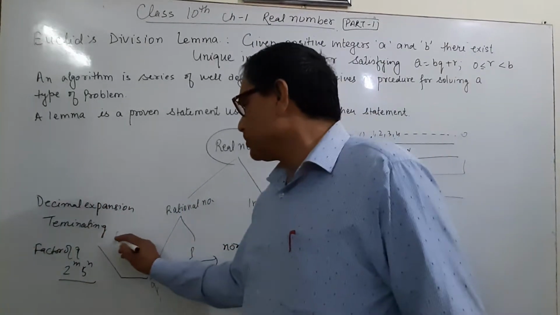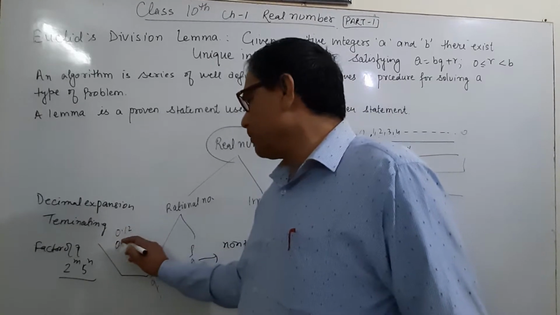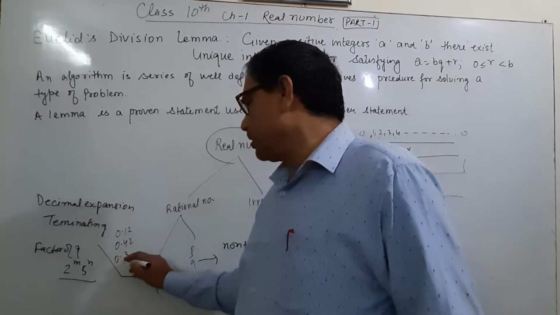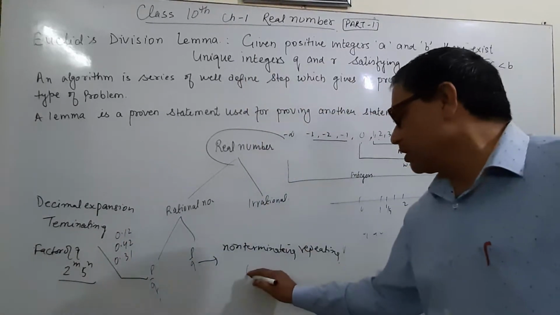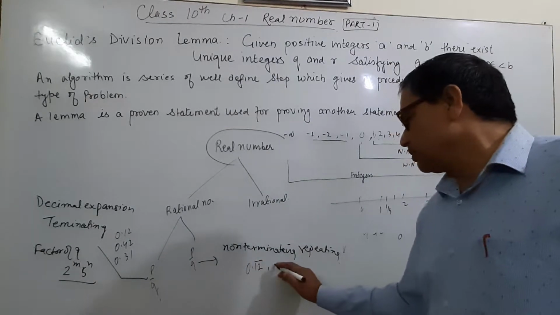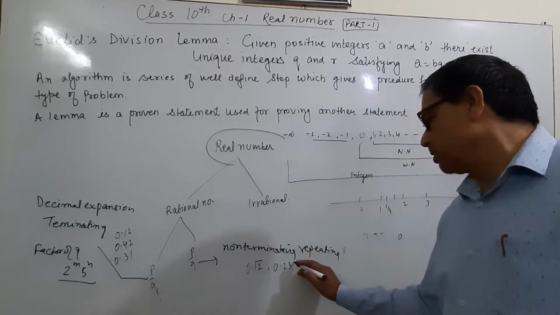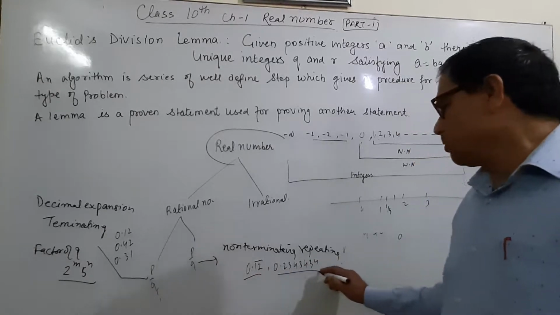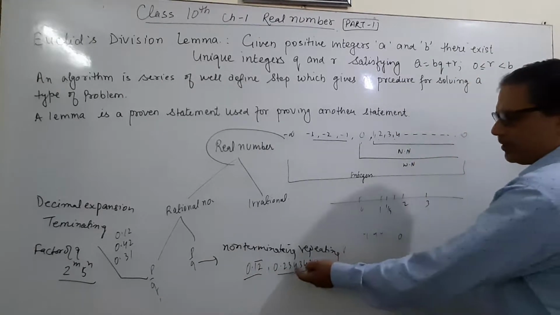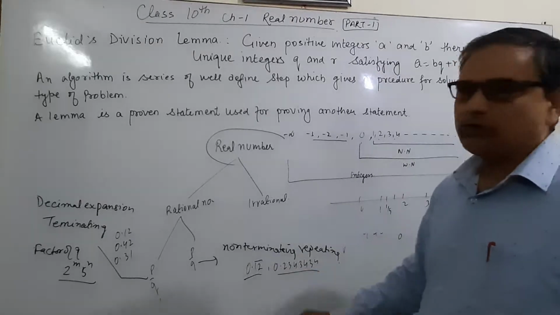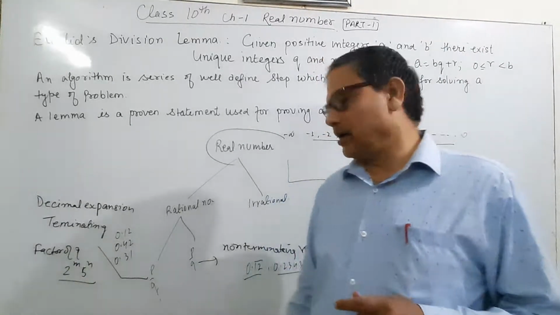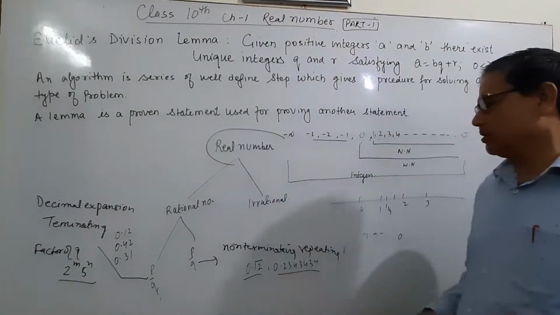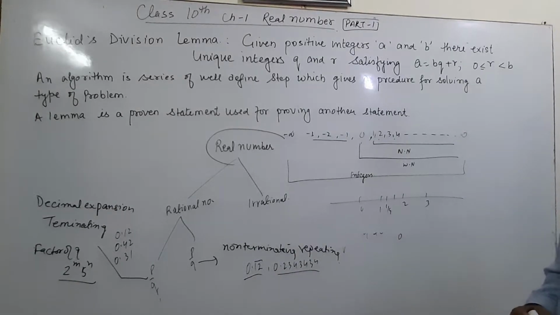For example, 0.12, 0.42, 0.31 are terminating. This is 0.12 with a bar, and 0.23434343434 is non-terminating repeating. Why do we say repeating? Because here 1, 2 is repeating again and again, and here 3, 4 is repeating again and again.